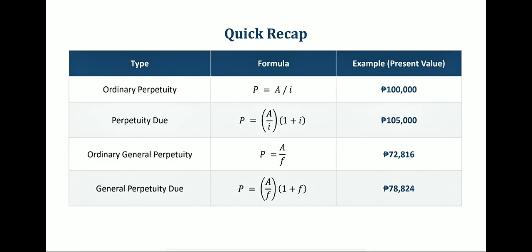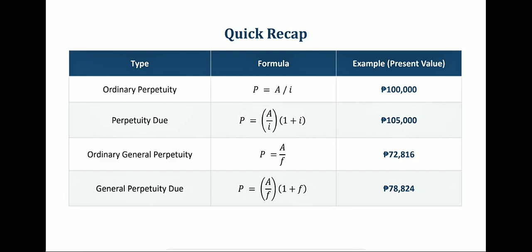Ordinary general perpetuity: payments at the end of each period with mismatched intervals, where P is equal to A over F using an equivalent rate. Lastly, general perpetuity due: payments at the start of each period with mismatched intervals, where we have P is equal to A over F times the quantity of 1 plus F.